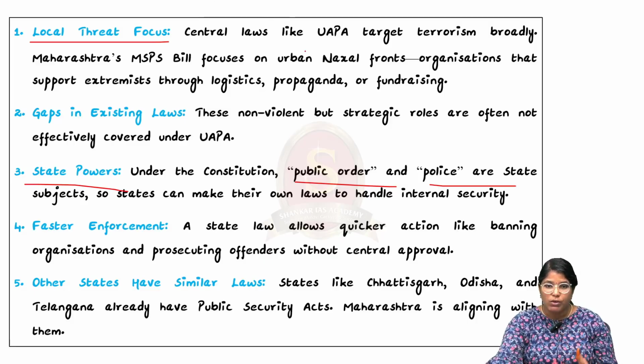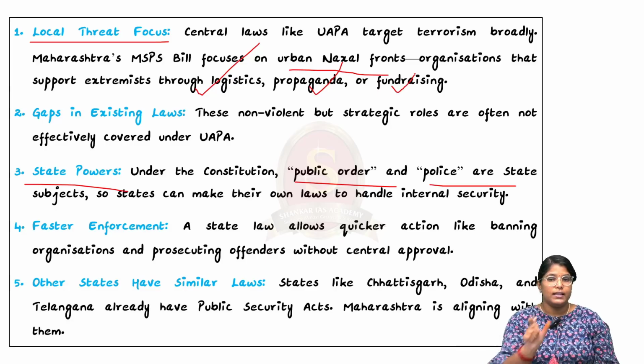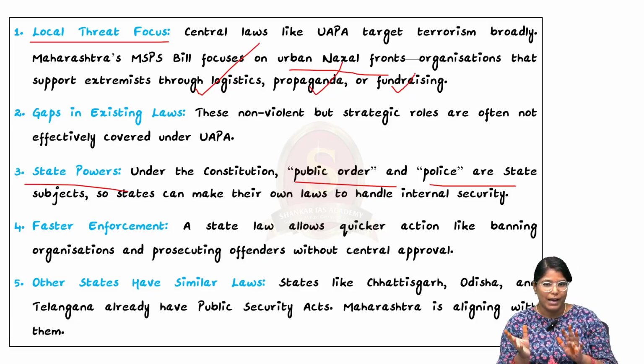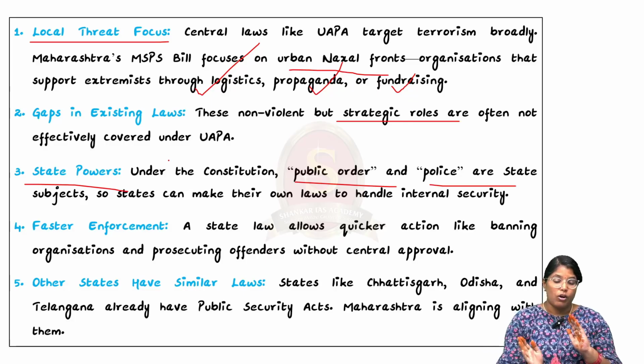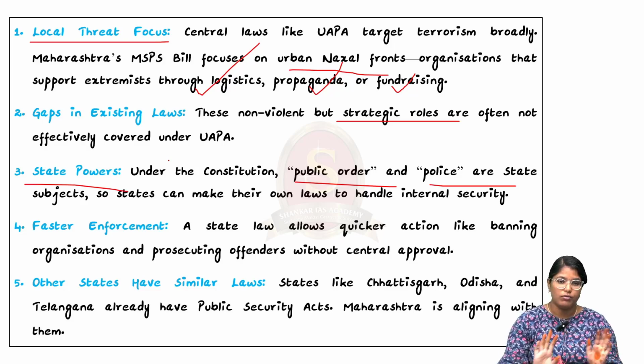So they will be focusing only on urban Naxal fronts or the organizations that support extremism through logistics, propaganda, or fundraising. These are not actually participating in the violence, but they are helping from behind, working in the backstage. Even though they are not violent, they play a strategic role, and that is why they are not being covered under the UAPA, and this particular bill is required in the case of Maharashtra.